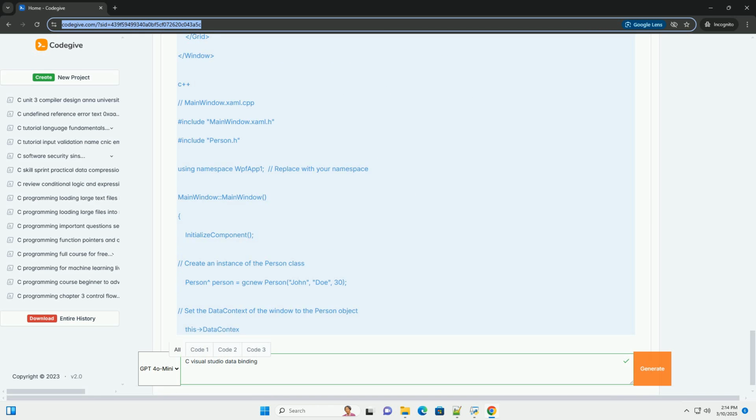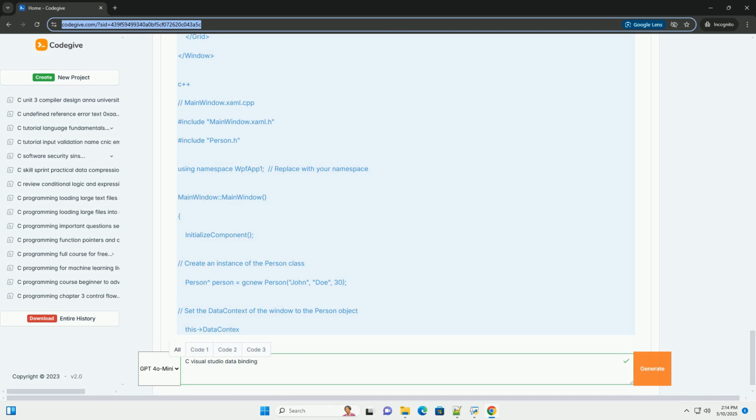Binding mode. One-way: changes in the source update the target. Two-way: changes in either the source or the target update the other. One-time: the target is updated only once when the binding is created. Useful for initial values. One-way-to-source: changes in the target update the source. Less common. Two-way-to-source: same as two-way.